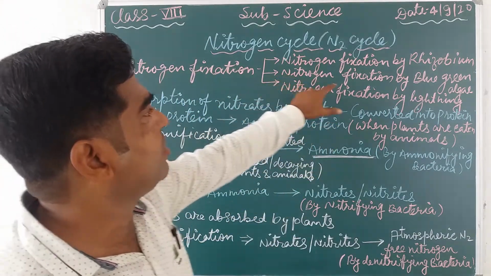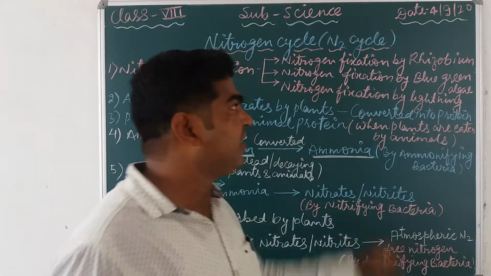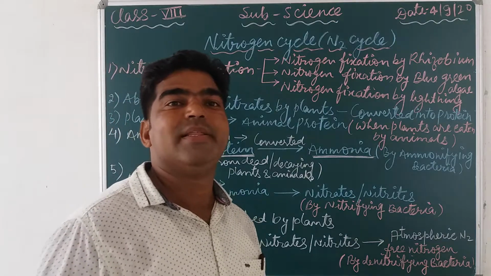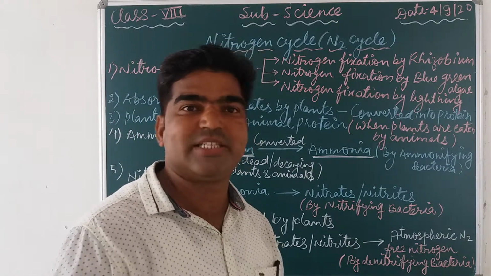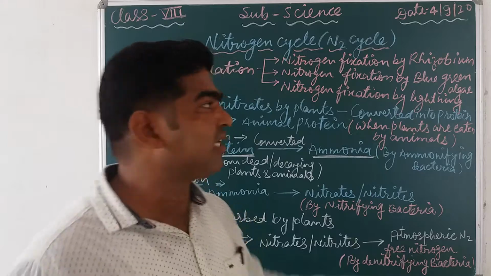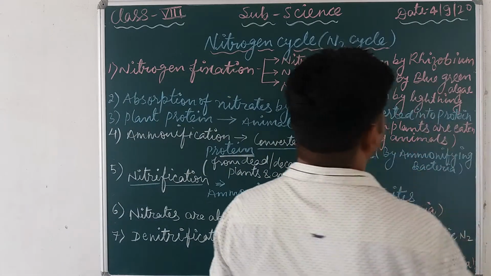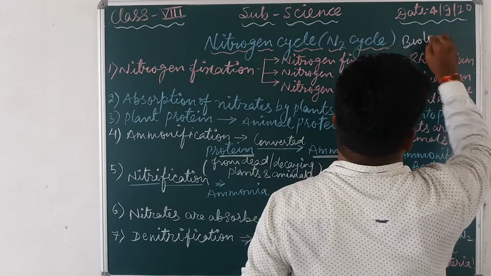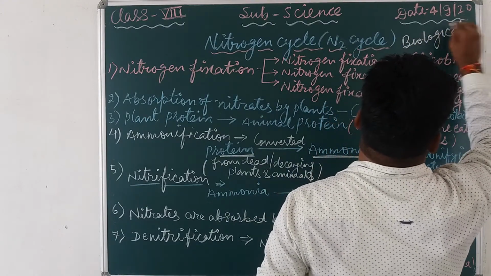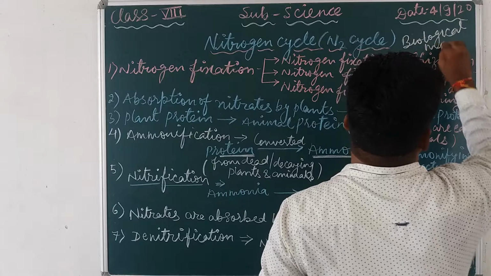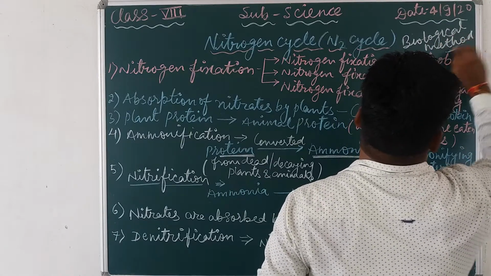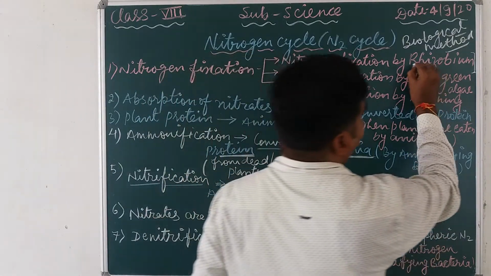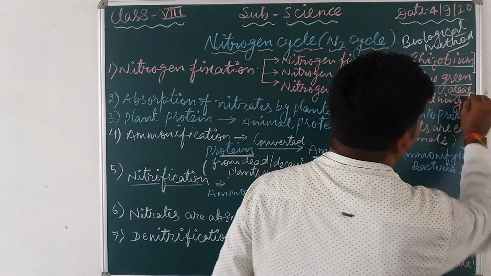So in the first step of nitrogen fixation, nitrogen is fixed by some bacteria, rhizobium. Second one, nitrogen fixation by blue-green algae. Both of these processes are the conversion of nitrogen by biological means, or you can say by some microbes. That's why both are known as the biological method, by rhizobium and by blue-green algae.